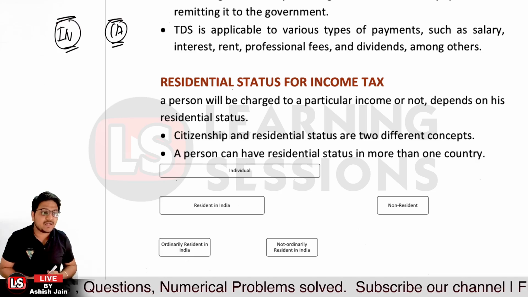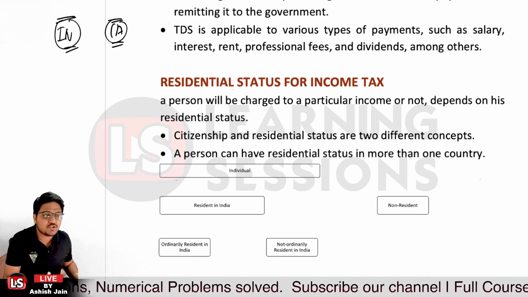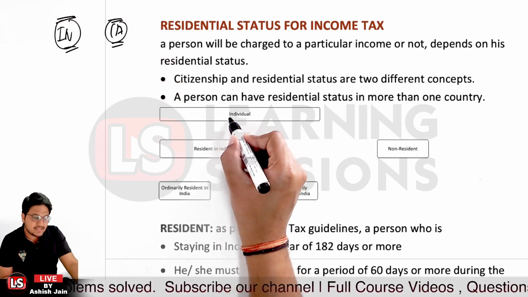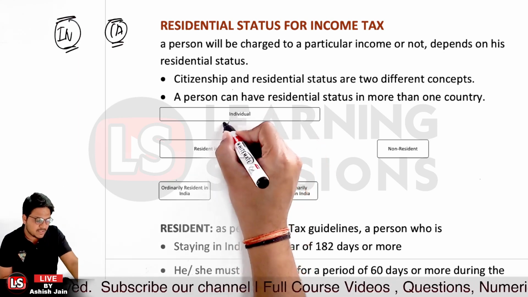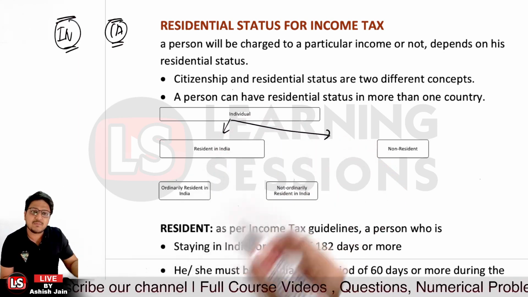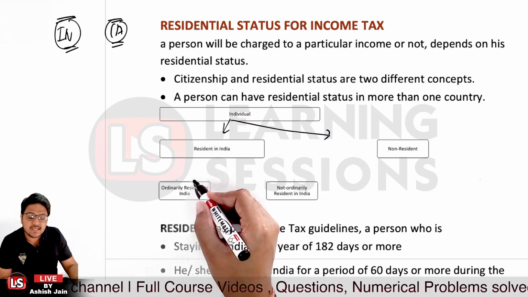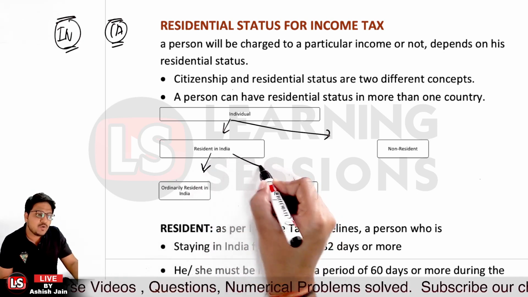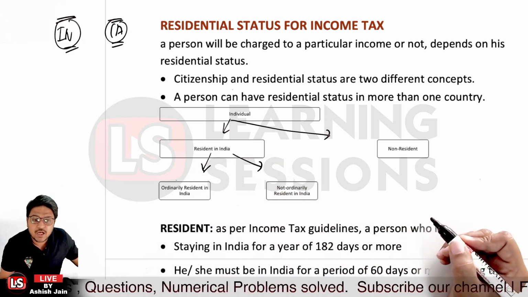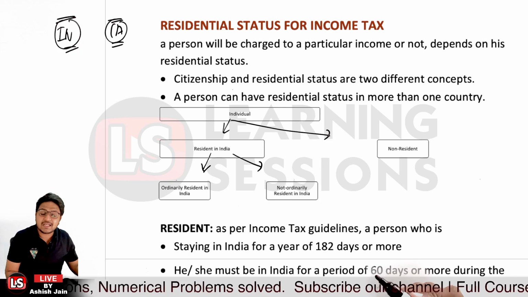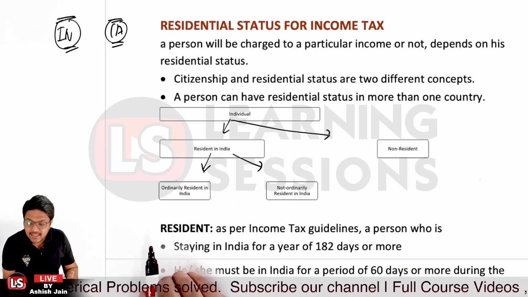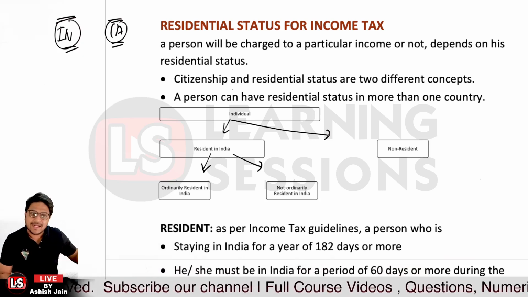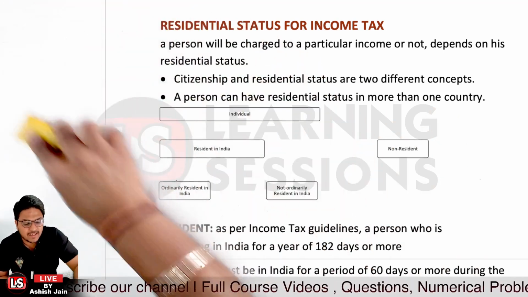Now in that scenario, let's understand that if the person is an individual, the person can be a resident in India, or the person can be non-resident. And also if we're saying the person is resident, the person can be ordinary resident in India, or the person can be non-ordinary resident in India over there. So there are two subtypes of resident in India also, right? One is ordinary resident, and the other is non-ordinary resident. Now let's understand the different terms and the criteria related to the same.